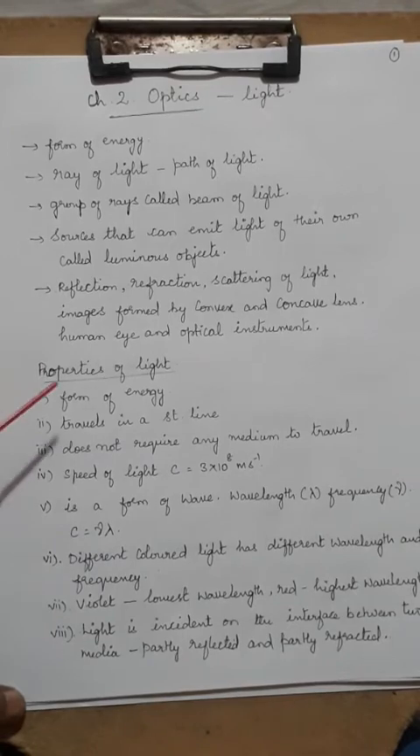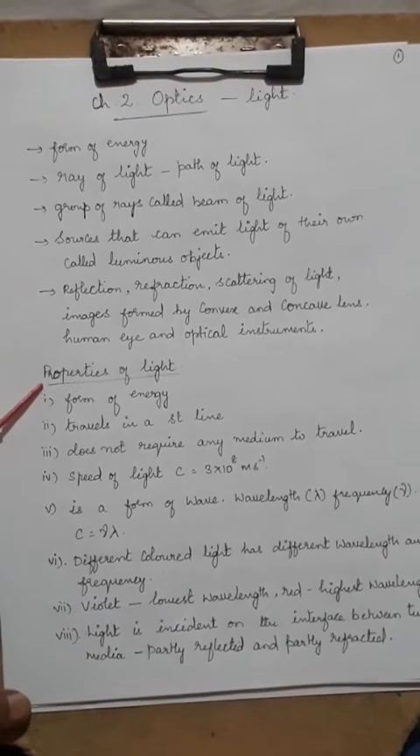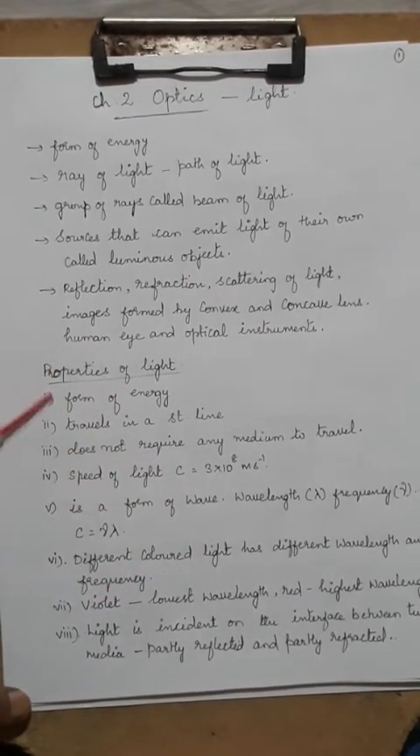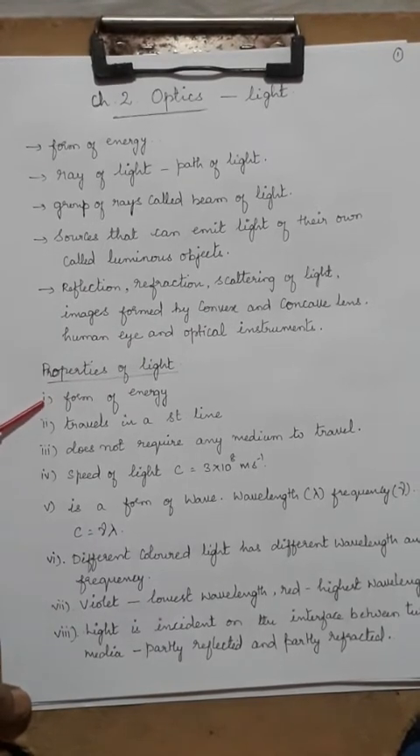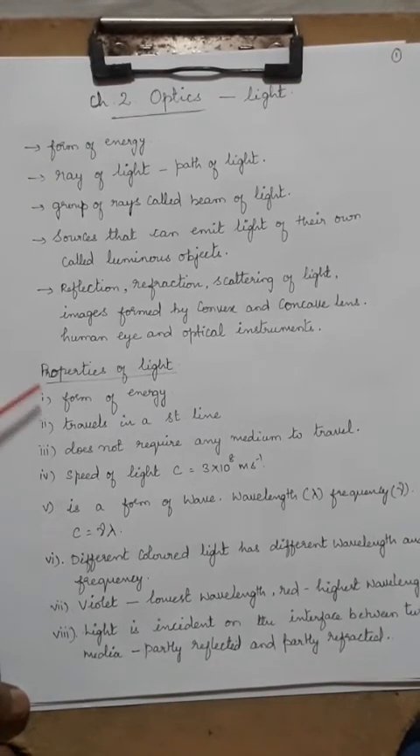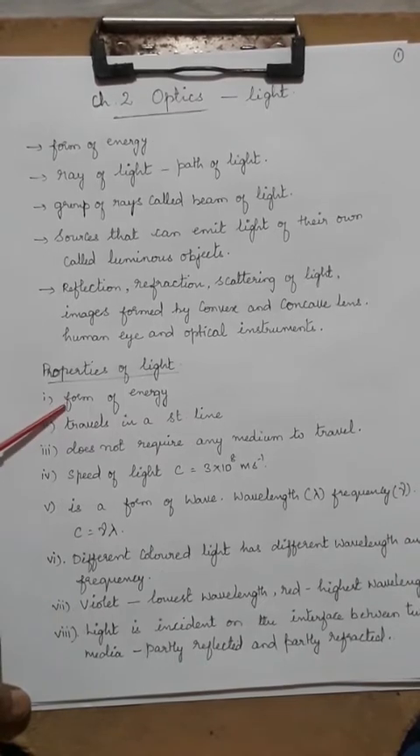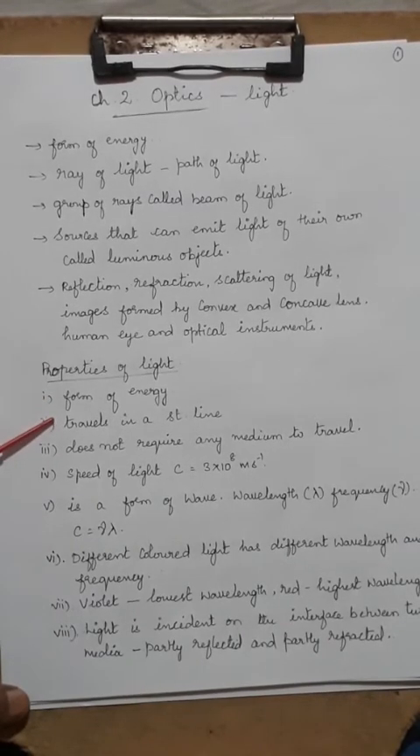Correct? So what is the first basic property? What is light? Light is nothing but a form of energy which enables us for vision, through which you are able to visualize something. Any object kept in a dark room, you are unable to view it. But if light passes through it, you are able to view it. So this form of energy which is used for vision is called light. And how does it travel? It always travels in a straight line.